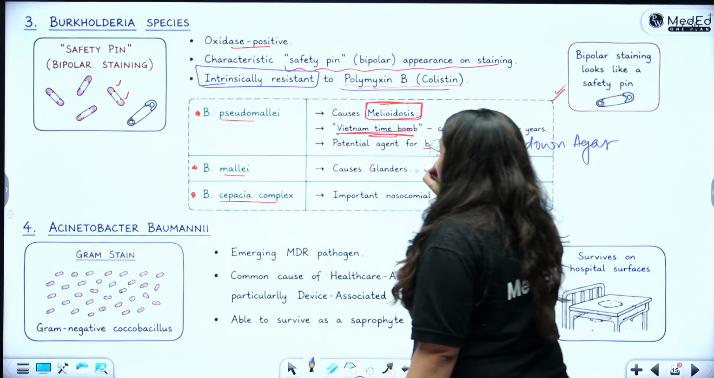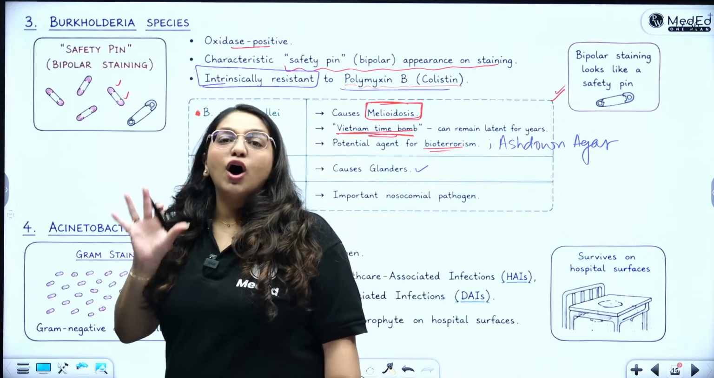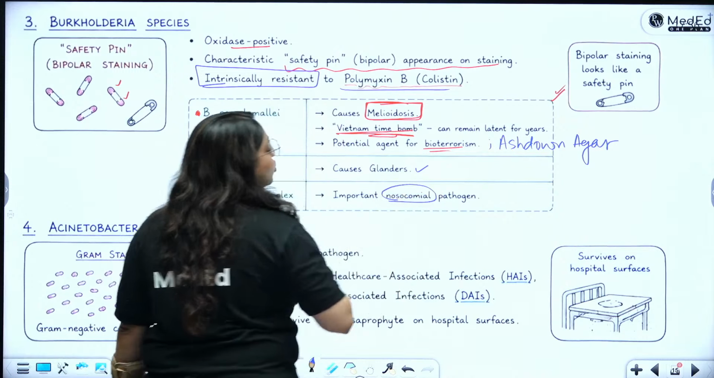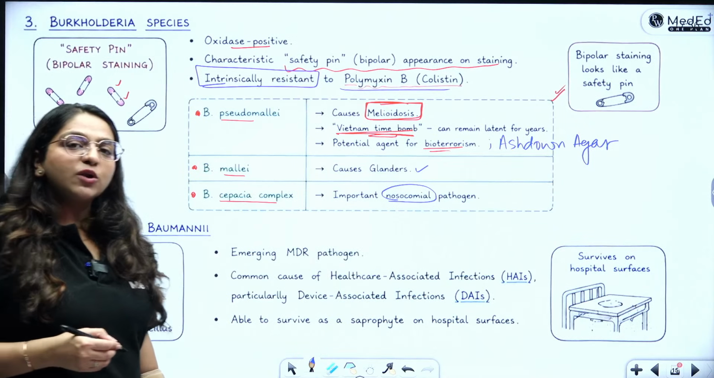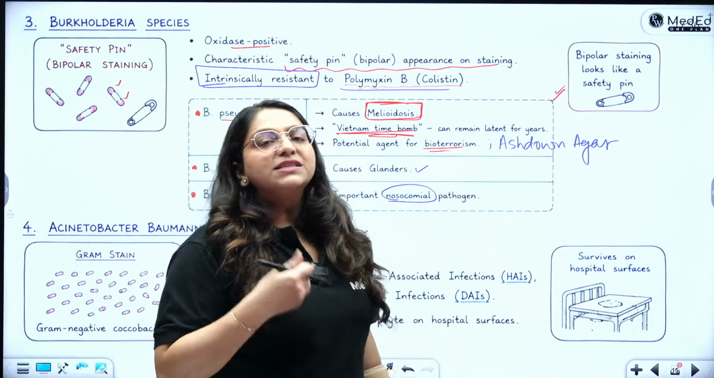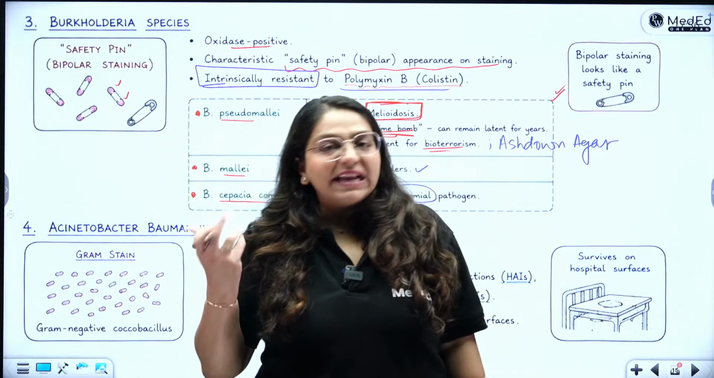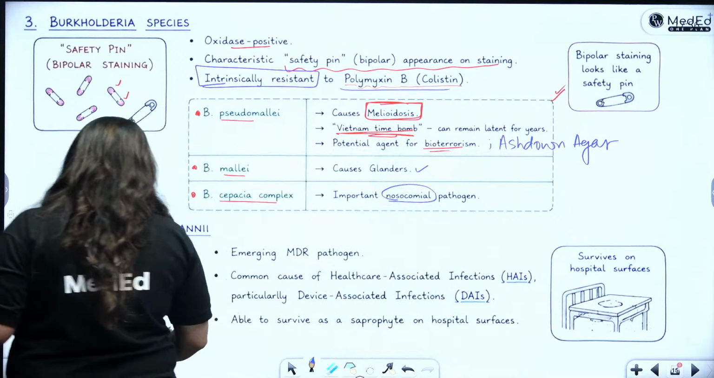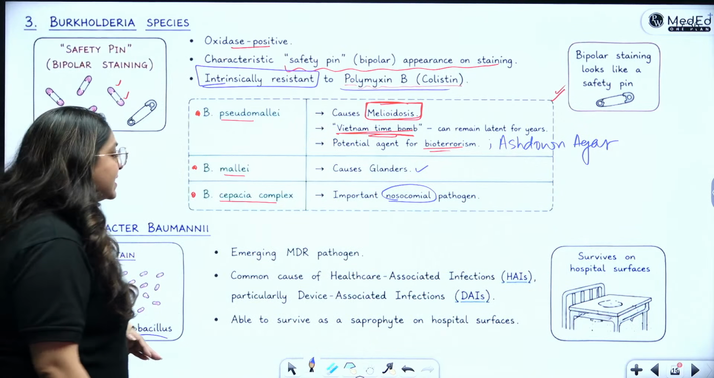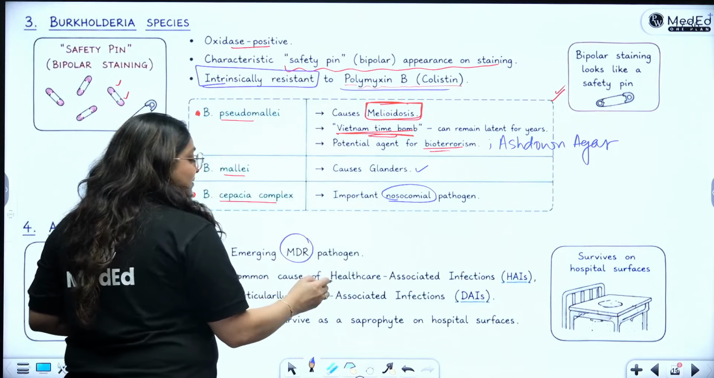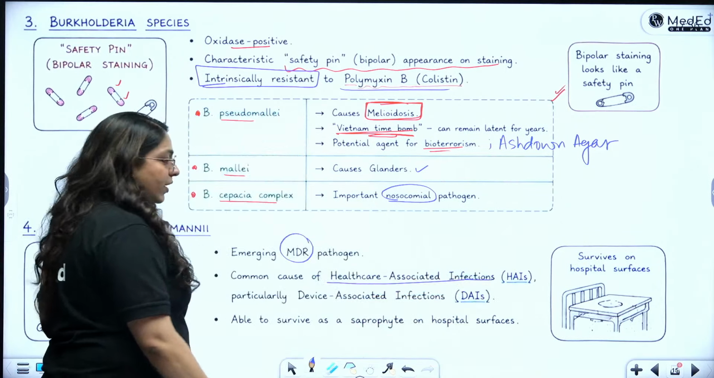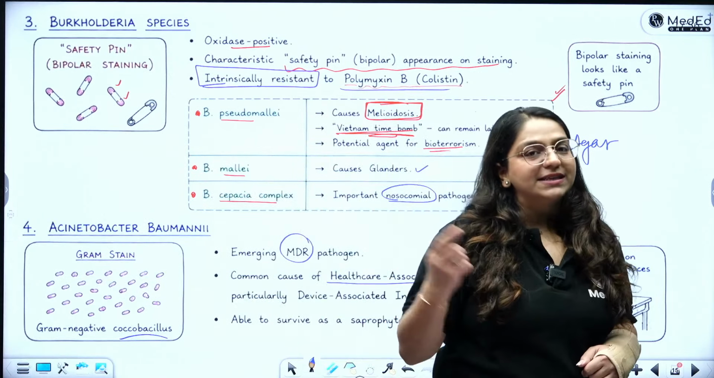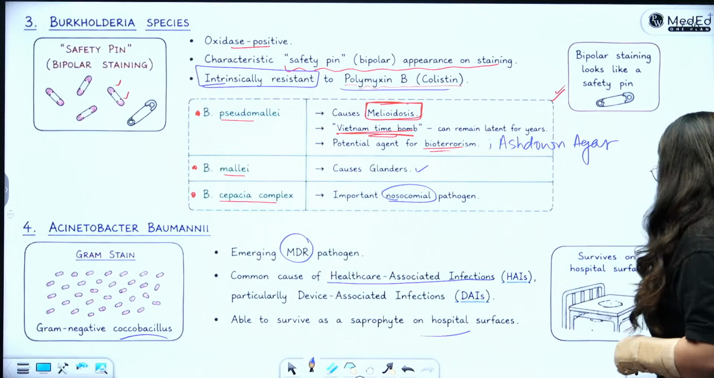Then Burkholderia mallei causes glanders in horses. So this is not a human disease. Cepacia complex is a nosocomial pathogen. So Cepacia complex will cause bloodstream infections and ventilator associated pneumonias. Okay? Then you have Acinetobacter baumannii, which is also a gram-negative coccobacillus. This is also multi-drug resistant. This is also a healthcare associated infection. Okay, and it lives as a saprophyte in the hospital surfaces, in the environment, in the water bodies, etc. So very important nosocomial pathogen.